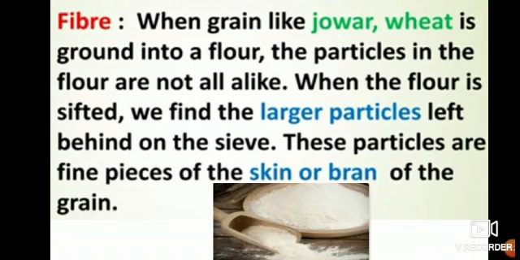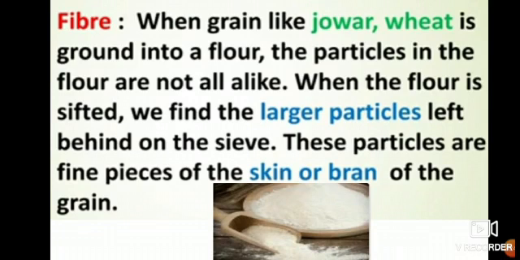When a grain like jowar or wheat is ground into flour, the particles in the flour are not all alike. Whatever the particles are in the pith and atta, they are not the same.